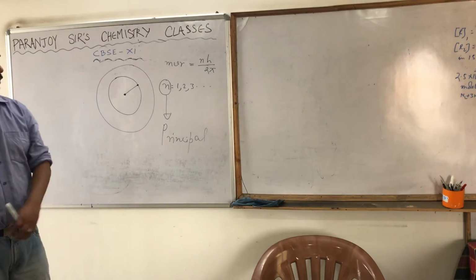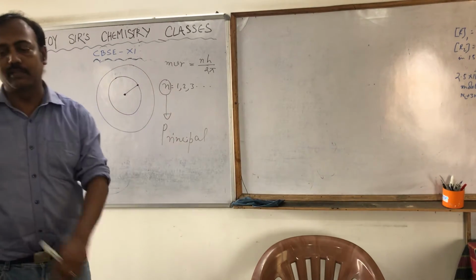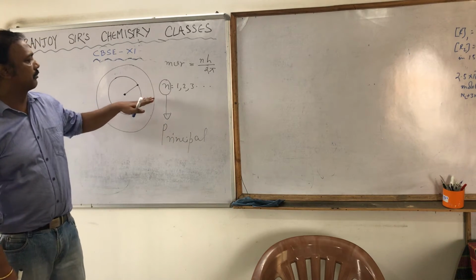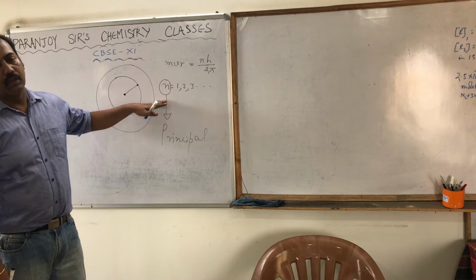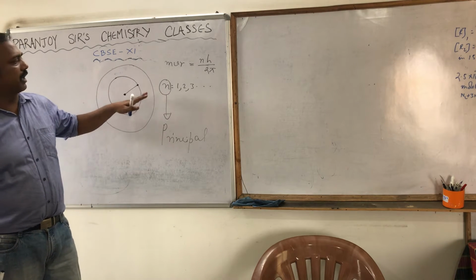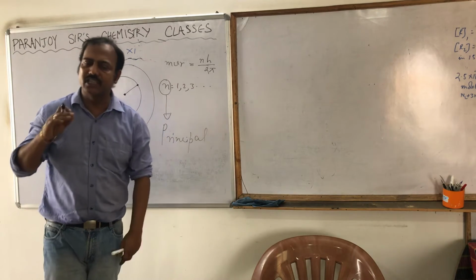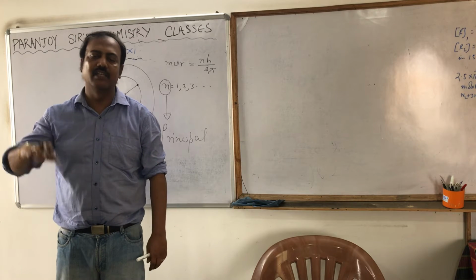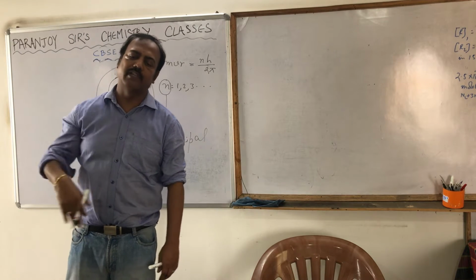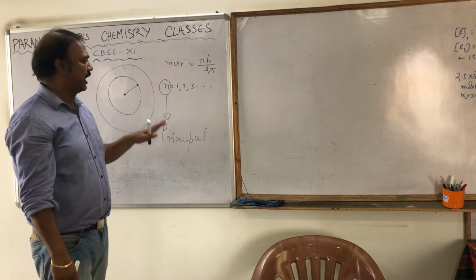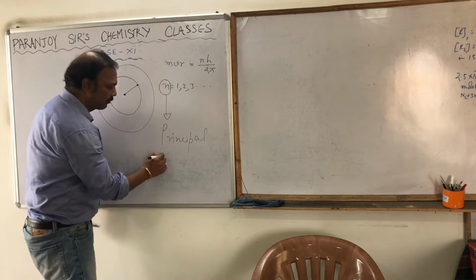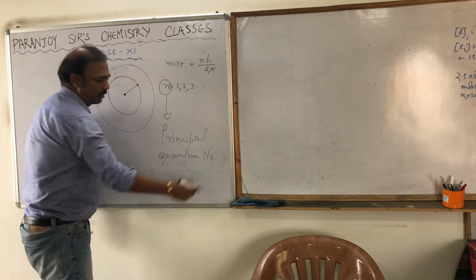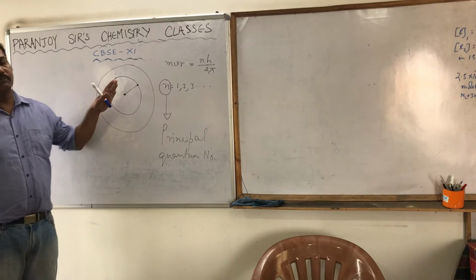Principal quantum number, that is n. The principal quantum number of the atom is denoted by 1, 2, 3, 4, etc. That's nothing but what I told yesterday. Yesterday I used the term levels: first level, second level, third level, fourth level. That is what is denoted by n, and we call it the principal quantum number. We will come to this quantum number, which is the main concept of atomic structure.